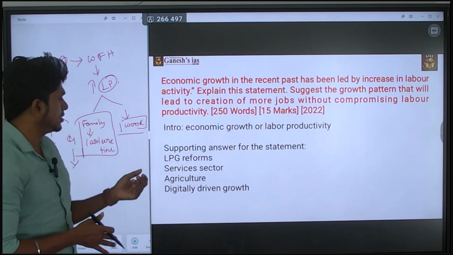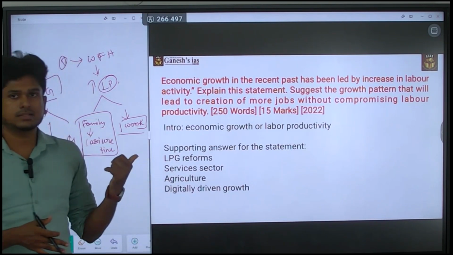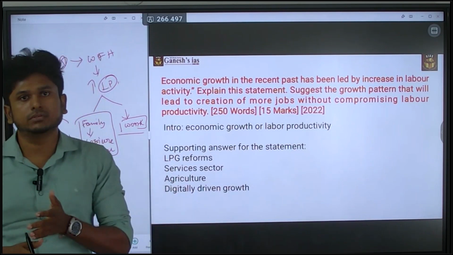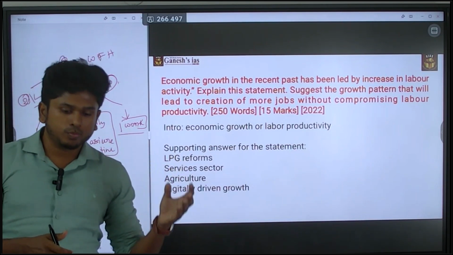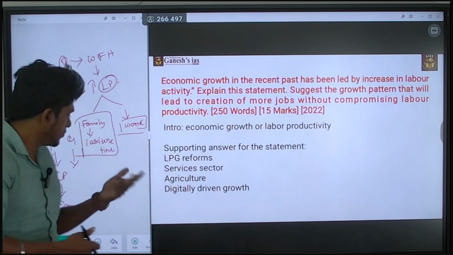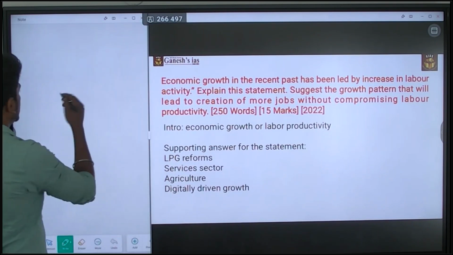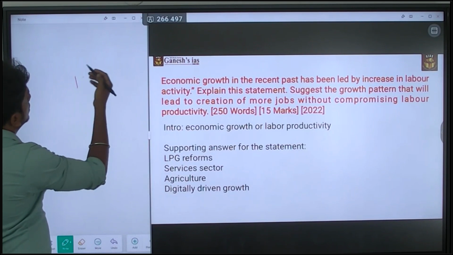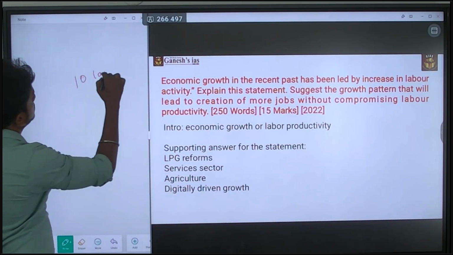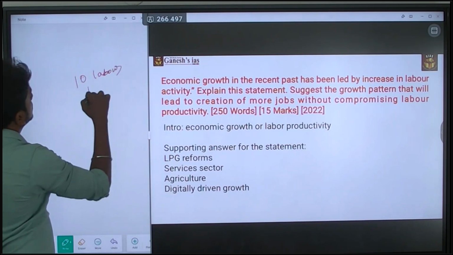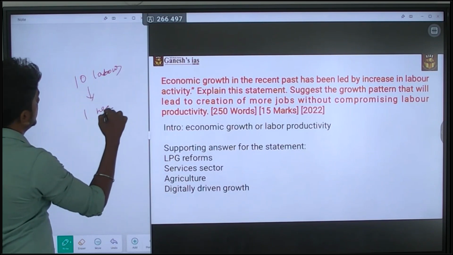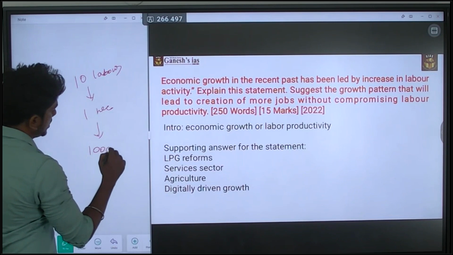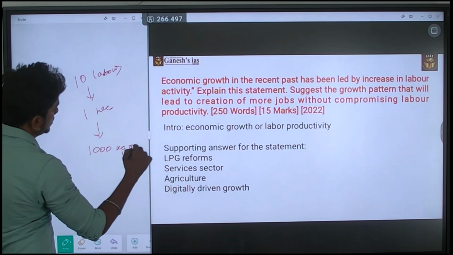You can connect it. And then when it comes to the agriculture sector, due to the globalization, the mechanization of the agriculture happened. That led to the productivity increase. For example, I can explain it. Earlier, consider that 10 labor were needed in 1 hectare of land to produce around 1000 kg of wheat.